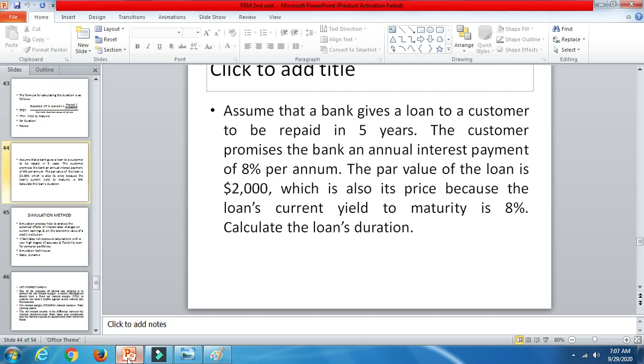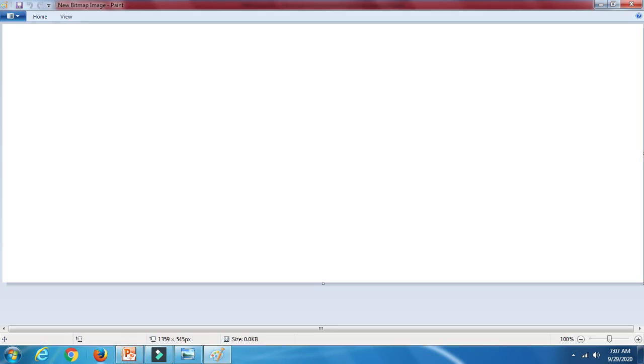In the question it has been given that a bank gives a loan to a customer to be repaid in 5 years. So the repayment period is 5 years. The annual interest to be paid is 8%.